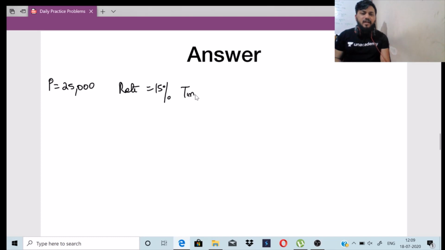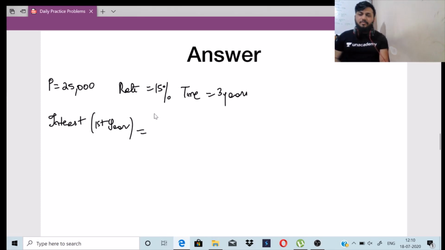Then my time is 3 years, which means I have to do the trial 3 times, right? So what is the interest of the first year? The interest of the first year is given by, right? What is the rate? It is 15%. So this will be 1 plus 0.15, which is 1.15 totally.